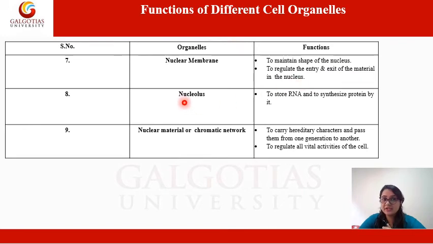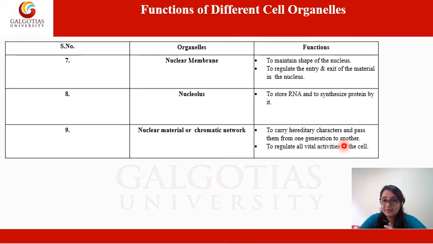Another organelle is nucleolus. The function of nucleolus is to store RNA and to synthesize protein by it. So nucleolus is actually producing the RNA and storing the RNA and utilizing that RNA later on to synthesize protein. Next organelle is nuclear material or chromatin network. The function of this is to carry the hereditary characters, which we now call genetic material, and pass them from one generation to another.